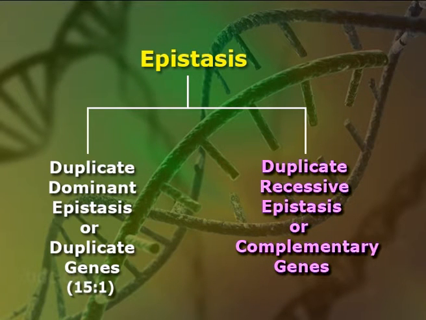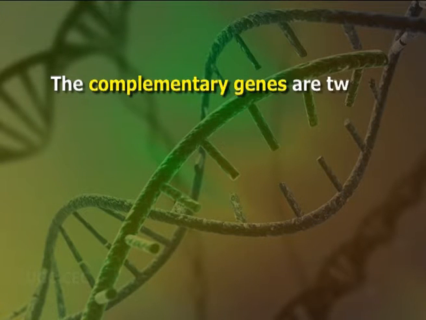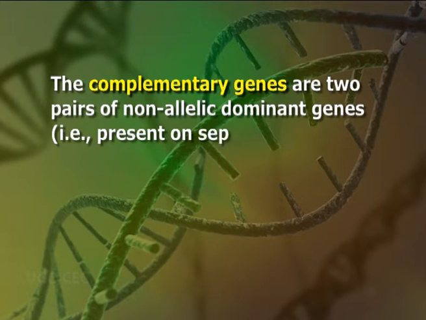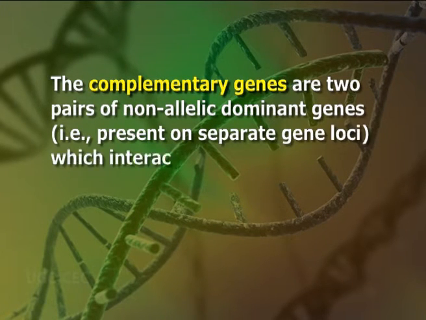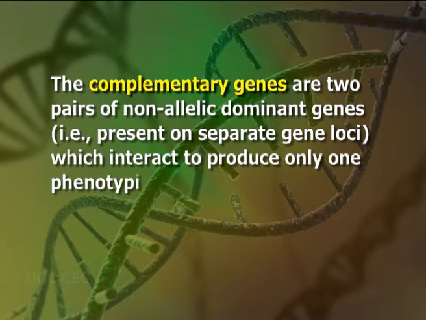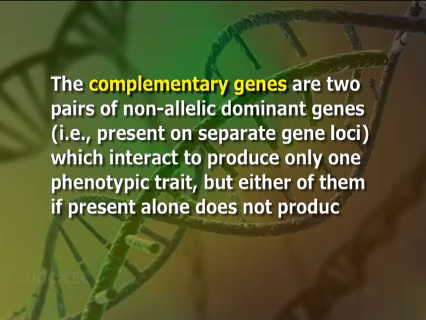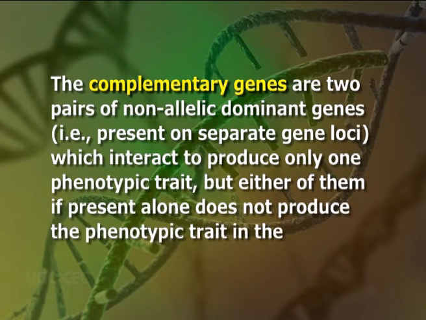Duplicate recessive epistasis, also known as complementary genes, that is 9:7 ratio. The complementary genes are two pairs of non-allelic dominant genes present on separate gene loci which interact to produce only one phenotypic trait, but either of them, if present alone, does not produce the phenotypic trait in the absence of the other.